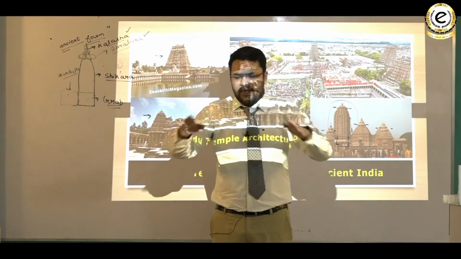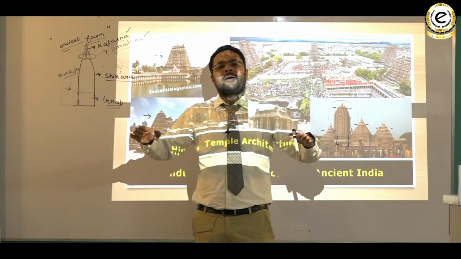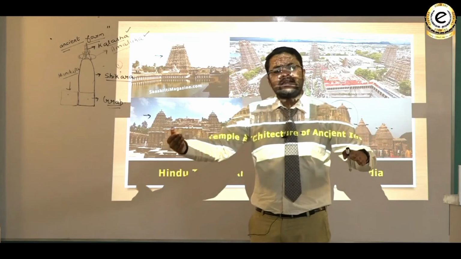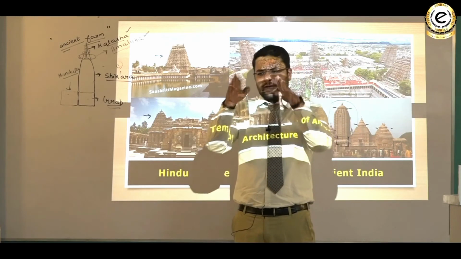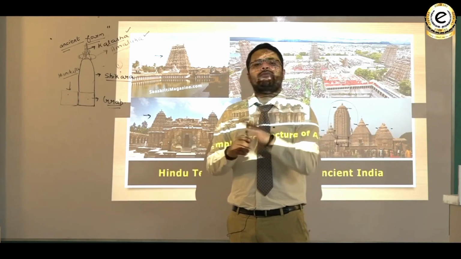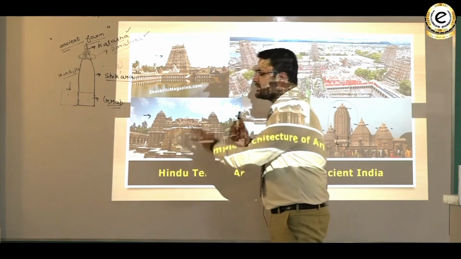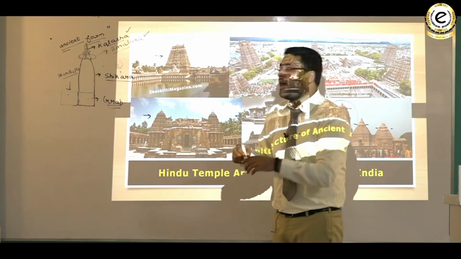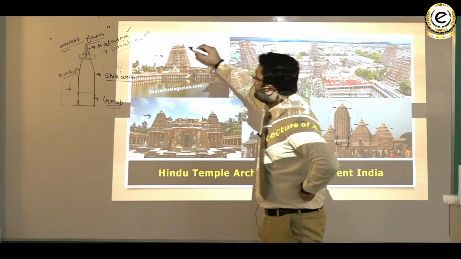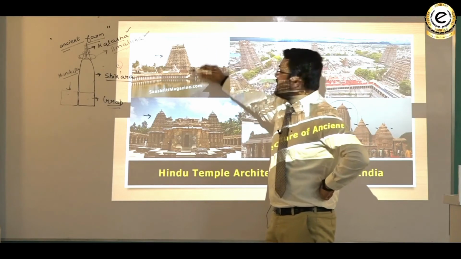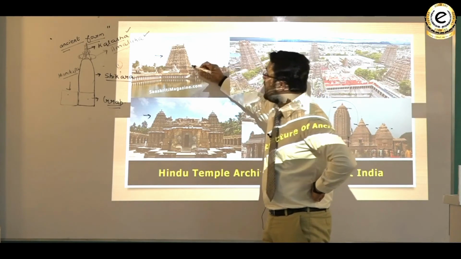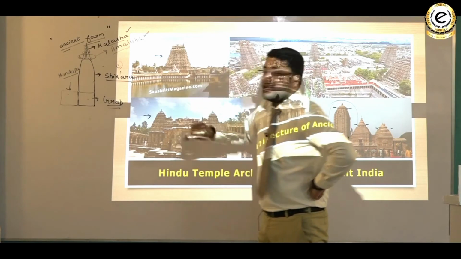The slopiness of Shikara is something we experience in southern India, and this slopiness is what gave the name Dravida in southern India. As you can see here, this is also the tower above the Garbhagriha, but here the tower is not very steep.